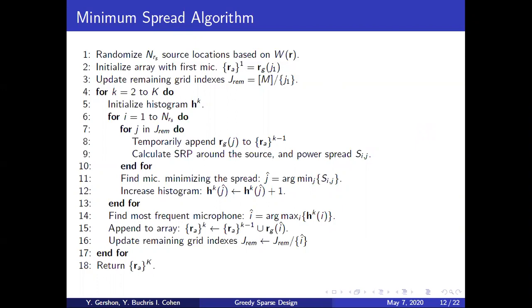And then for each additional microphone K that we wish to add, we go over all the random source locations, and over all the remaining grid points. And for each, we append the grid point to the array temporarily and calculate the SRP and the power spread. Then we search for the grid point that minimized the spread for this given source location, and we increase a histogram for this microphone. And after going over all the source locations, we take the microphone that appeared most frequently in the histogram.